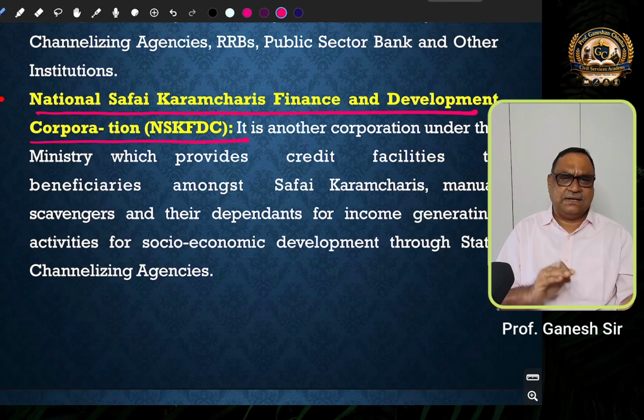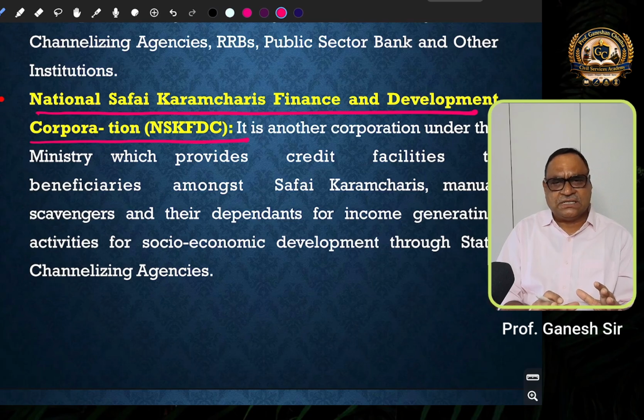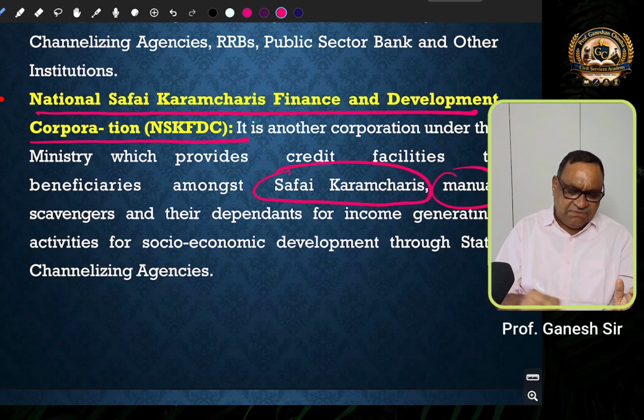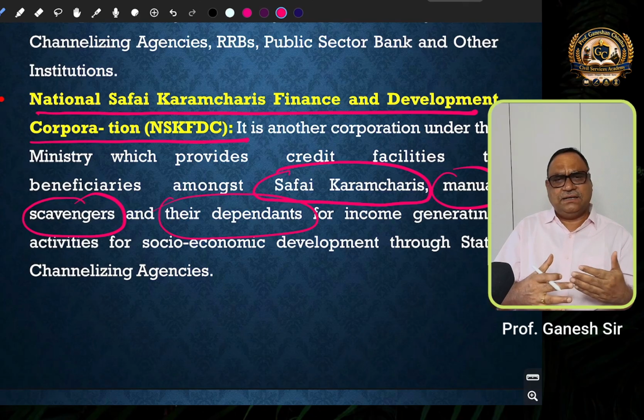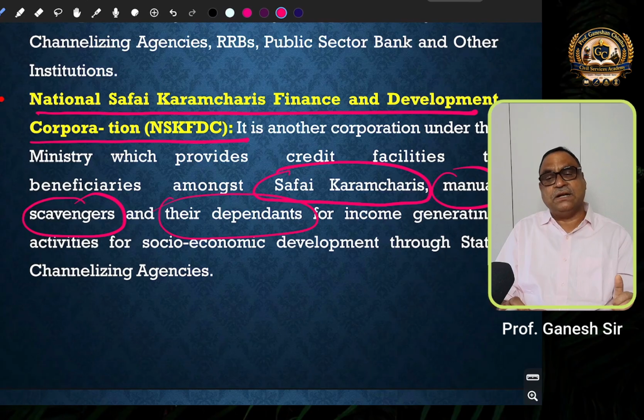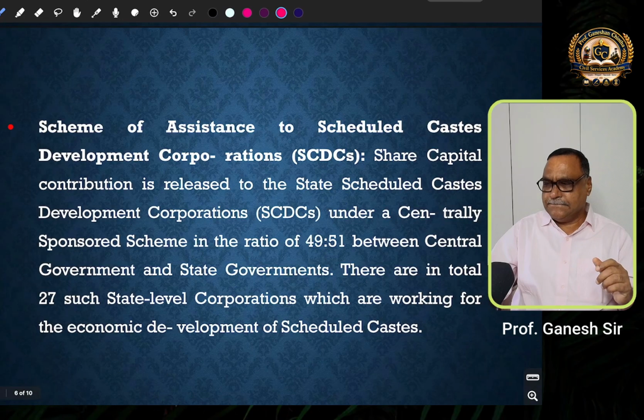So here again, through the National Safai Karmacharis Finance and Development Corporation, financial support or credit facilities are provided to the Safai Karmacharis, manual scavengers, and their dependents. So this is helpful for the economic empowerment of these Safai Karmacharis, or we can say sanitation workers, both in rural and urban areas.